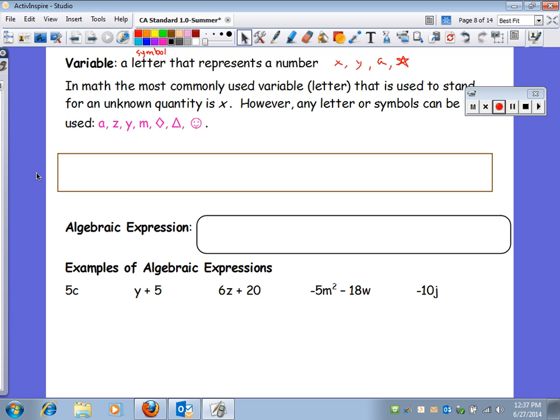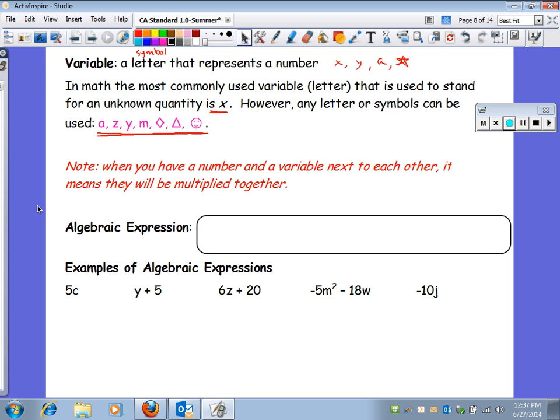In math, the most commonly used variable to stand for an unknown quantity is X. The one used the most. However, any letter or symbol can be used, so any of these would work. So the most commonly used variable for an unknown quantity is X. You see it the most.